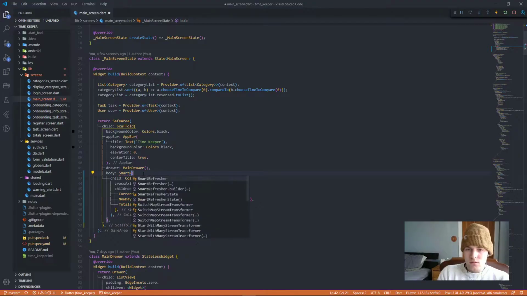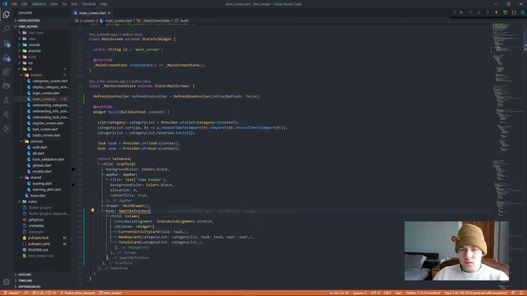And I found this cool package we can use called pull to refresh. Basically it's going to do all the heavy lifting for us, which is really nice. The first thing that we need is to put a smart refresher into our widget tree. The smart refresher is just going to allow us to do the pull down refresh. And then we got to be like, yo, here's a controller for that smart refresher. And then I found this header element. The header is just the type of refresh.